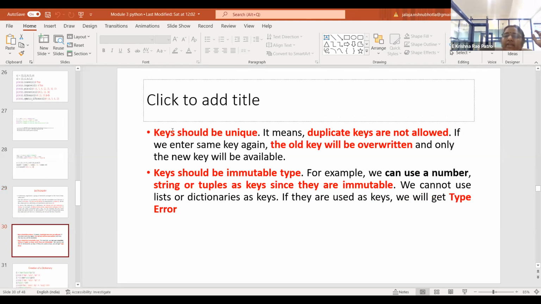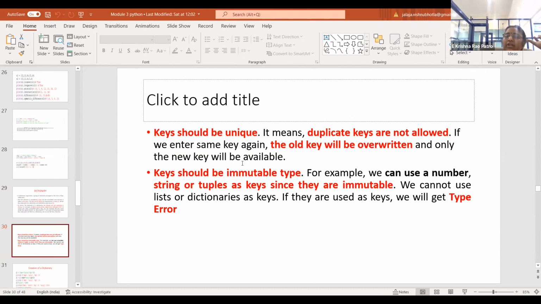Please observe here, keys should always be unique. You cannot duplicate the value of a key. Keys are immutable, whereas the values you can modify. When you change the value of a key, the old one is overwritten and only the new one will be available.